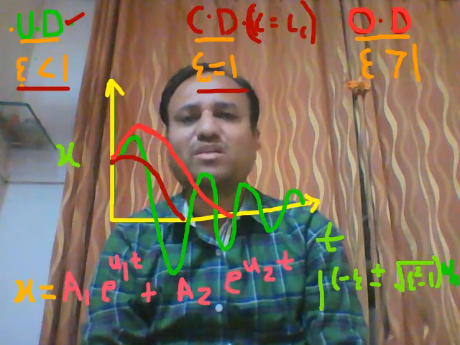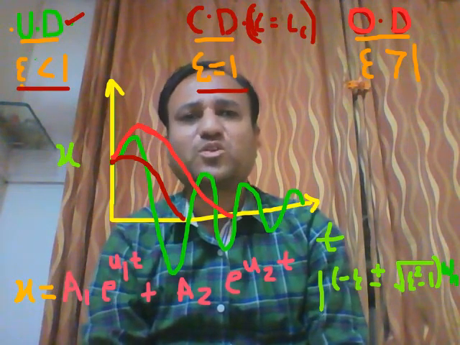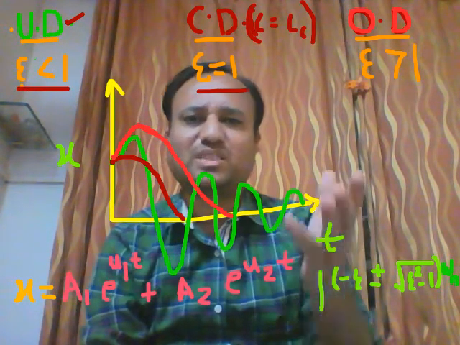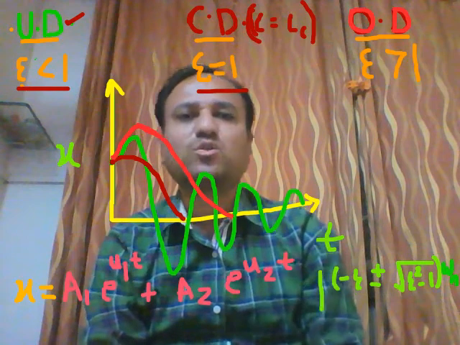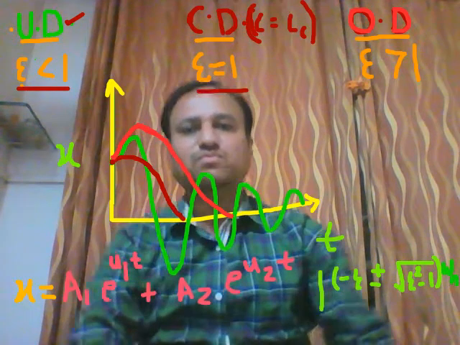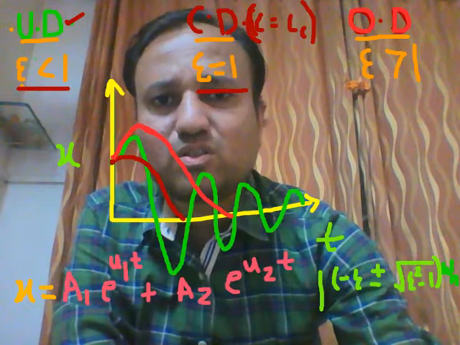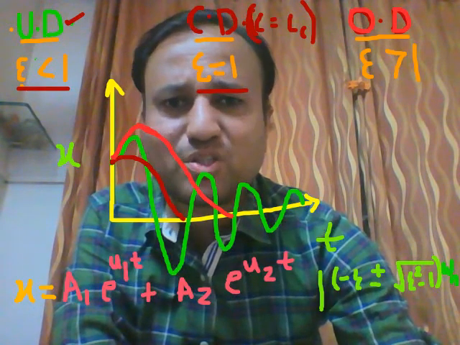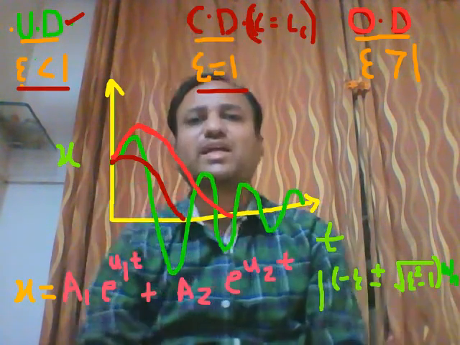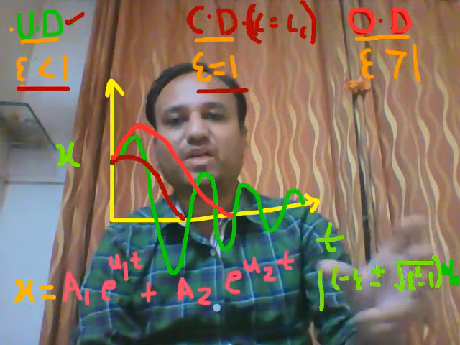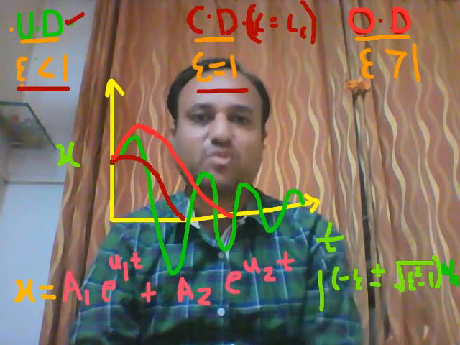We already know that damping ratio is the ratio of C by Cc, that is damping coefficient to critical damping coefficient. So since C is equal to Cc, epsilon is equal to 1, and this category is critical damping, or critical damped system.